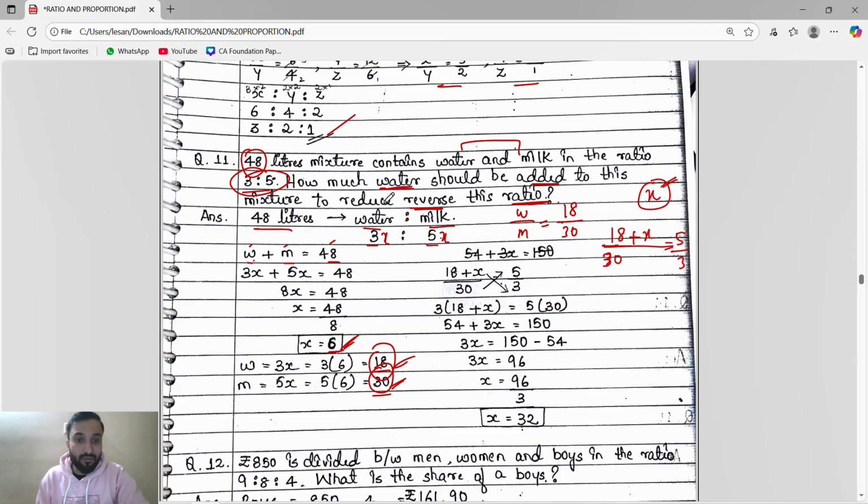So see, reverse this ratio. In the examination a student will see that okay, the ratio they will take directly as 3:5. No, if you do this it will lead to a second attempt. Reverse this ratio means 3 by 5 will become 5 by 3. Then we will get this. Now we will do the cross multiplication. We will get the x value as 32, meaning 32 liter of water we will add.